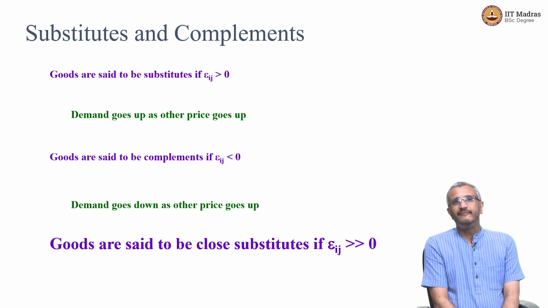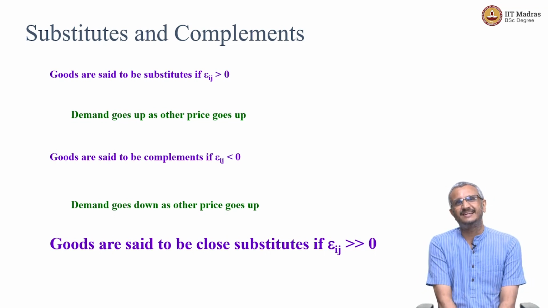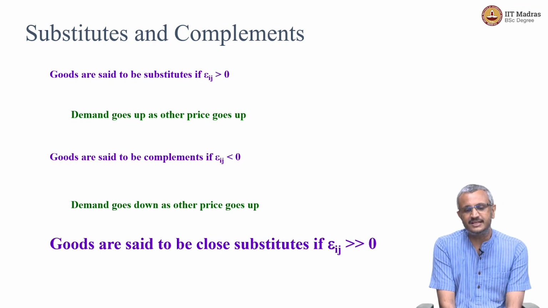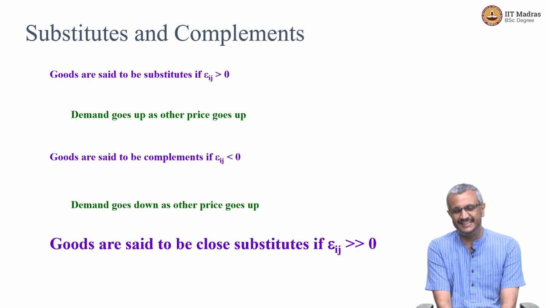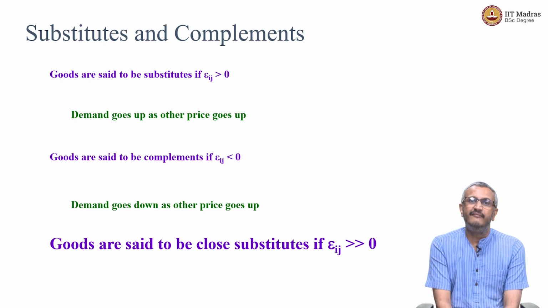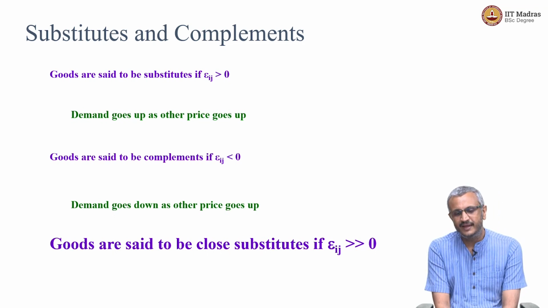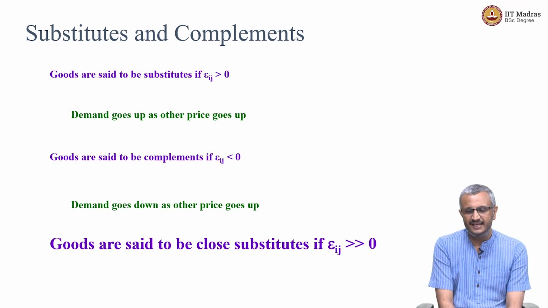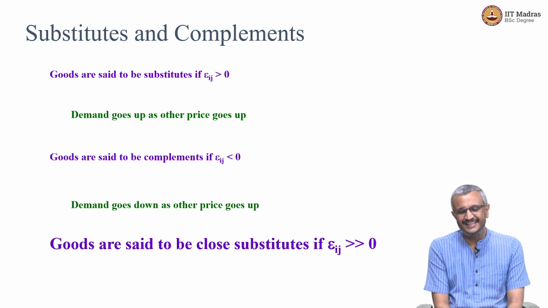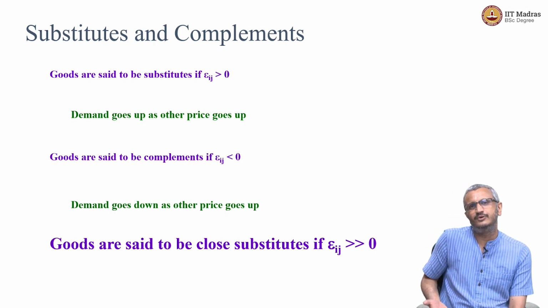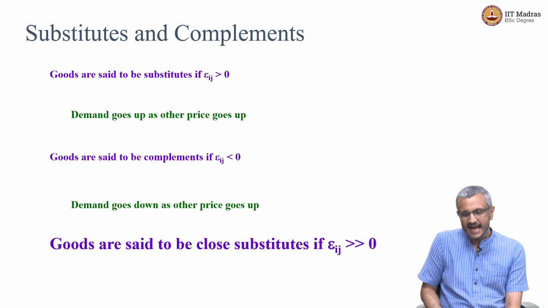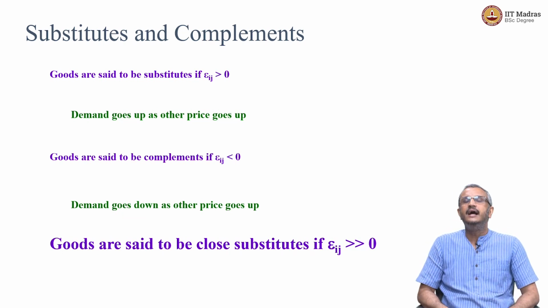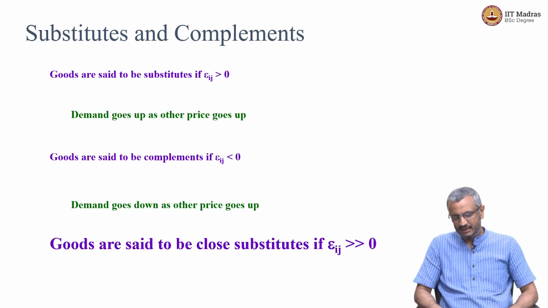Finally, we also saw that using these concepts of elasticities, we can classify goods as substitutes and complements. Goods are said to be substitutes if their elasticity is greater than 0, that is, when the demand for a particular good goes up in relation to the price of another good. And goods are complements when the elasticity is less than 0, that is, demand goes down as the price of another good increases. We saw examples of that, and then we can classify goods as close substitutes or near substitutes and arrive at a classification of goods available in the market.